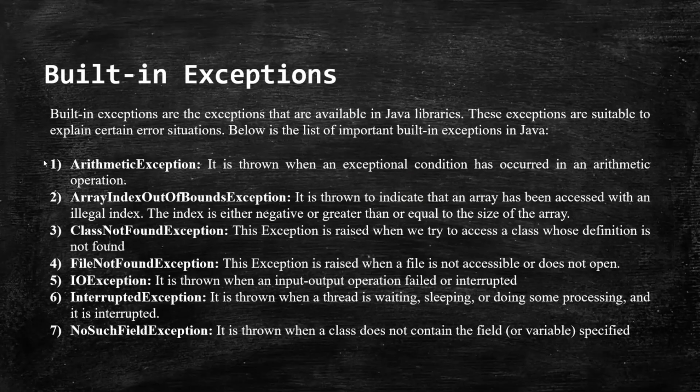So firstly, we'll see arithmetic exception. It is basically when an unexpected or exceptional condition occurs during your arithmetic operation. Like we have seen the division operation, it can throw an unexpected event, like you are dividing some number by 0. It is not possible. So the JVM detects it as an exception, and it throws an exception known as arithmetic exception and gives a description that you are trying to divide this particular number by 0.